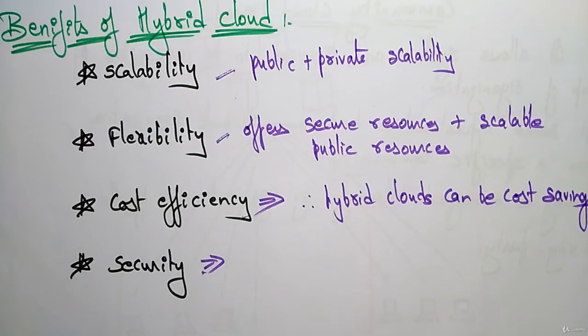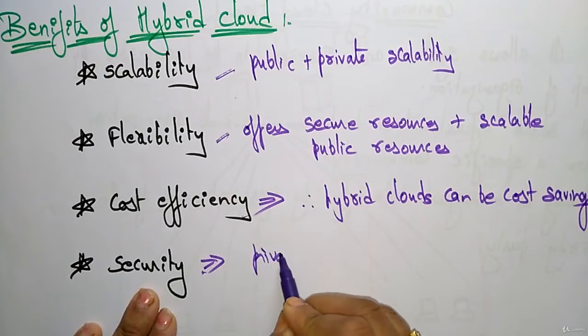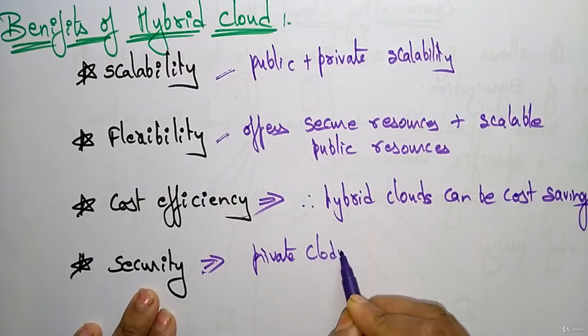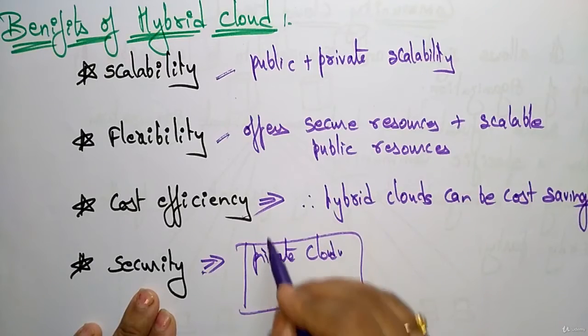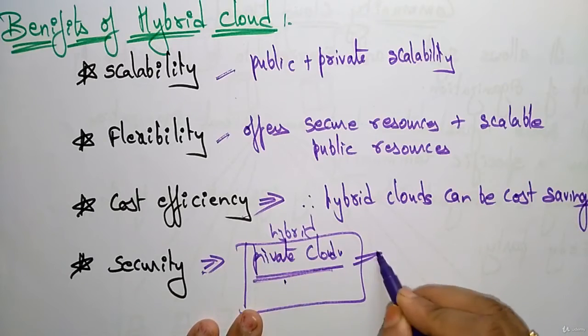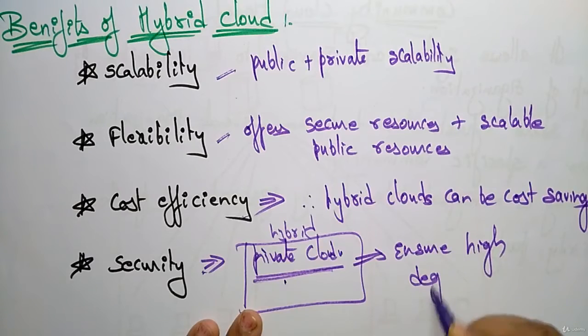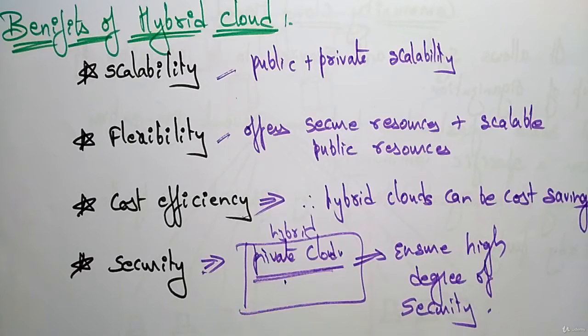The private cloud in the hybrid ensures a high degree of security. In the hybrid cloud you have the private cloud, so whenever the private cloud is there, we can ensure a high degree of security. So these are the advantages and benefits of the hybrid cloud: scalability, flexibility, cost efficiency, and security.